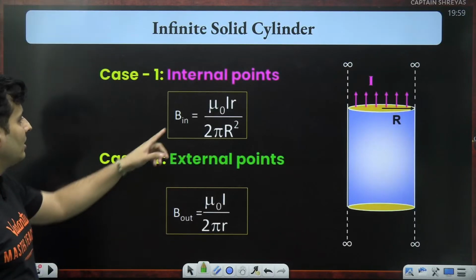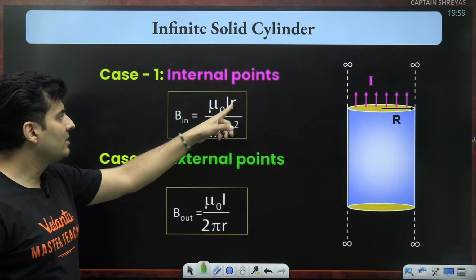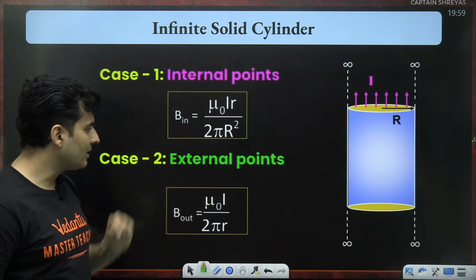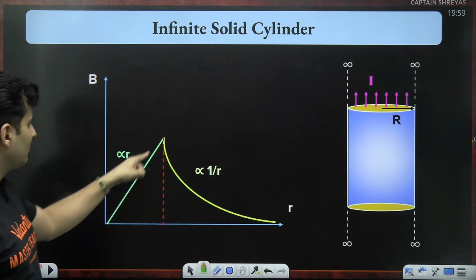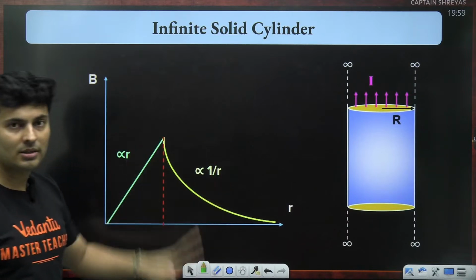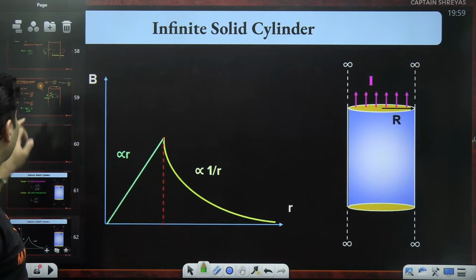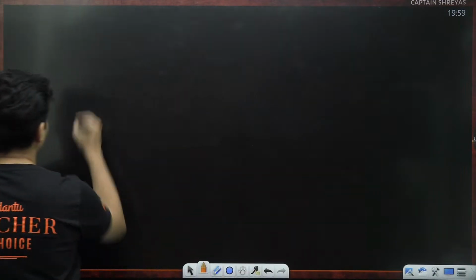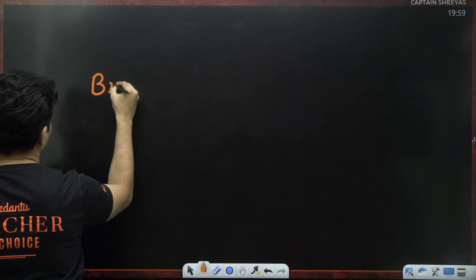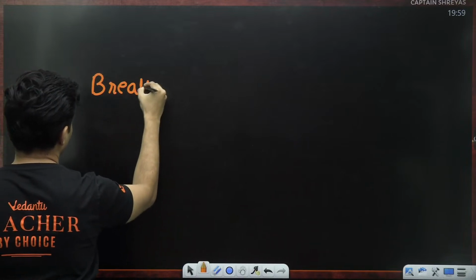So see guys, if you're inside, it is proportional to r. If you're outside, it is inversely proportional to r. The graph will look like this, proportional to r and inversely proportional to r. Cool. So I think we have done a fair amount of theory as of now. We will continue with the lecture in some time. So time for some break.